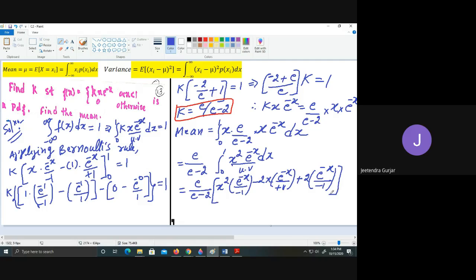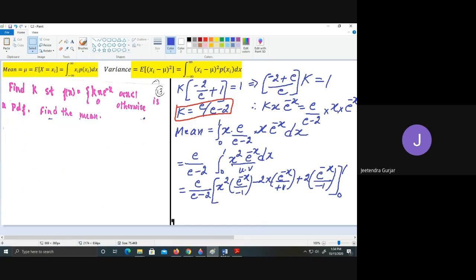So this will be from 0 to 1. So this is by Bernoulli's theorem. Please try to understand this. Okay, so I will continue this side as I don't have space.